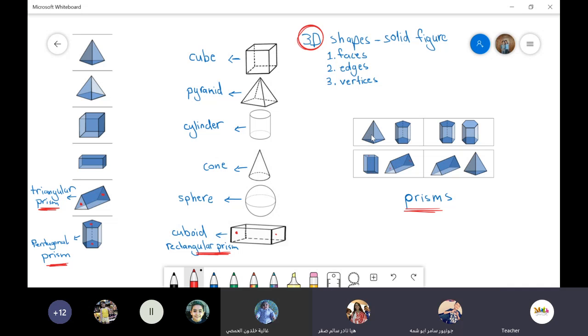Okay, can I consider this shape as a prism? Is this a prism? No, it's not. Why? Because here I have a sharp point. The two ends are not the same. So this is not a prism. This is only a pyramid. Okay. Can I consider this one as a prism? Yes. Excellent. If you say yes, you are excellent. This is a prism.